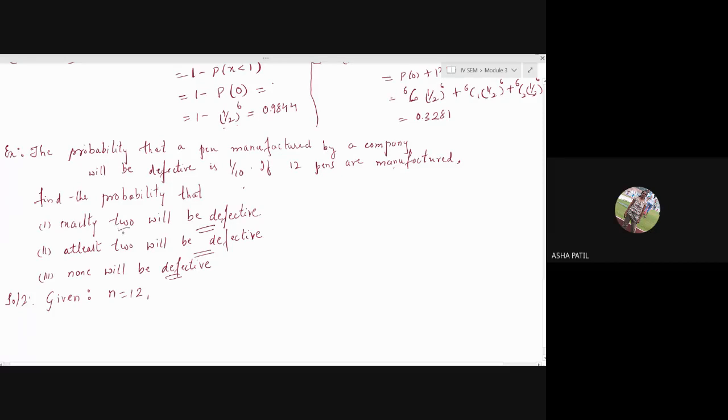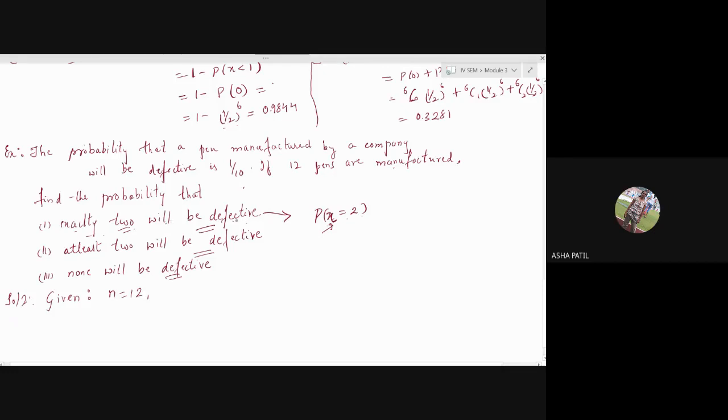Exactly 2 will be defective means what will you write? Is it not that you will write probability that X equal to 2? Is it so? Yes, ma'am. Just think of that. Forget about everything. When you have written exactly 2 will be defective, what will you write? Probability that X equal to 2. Now what does this X stand for? X is the number of successes. And you are writing that 2 will be defective.